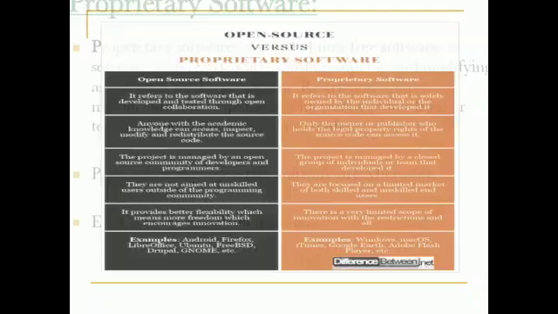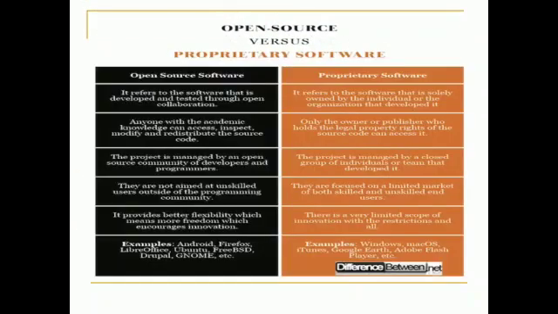Then we come to the end. We are going to see the differences between open source software and proprietary software. Open source software refers to software that is developed and tested through open collaboration. Proprietary software refers to software that is solely owned by the individual or the organization that developed it.